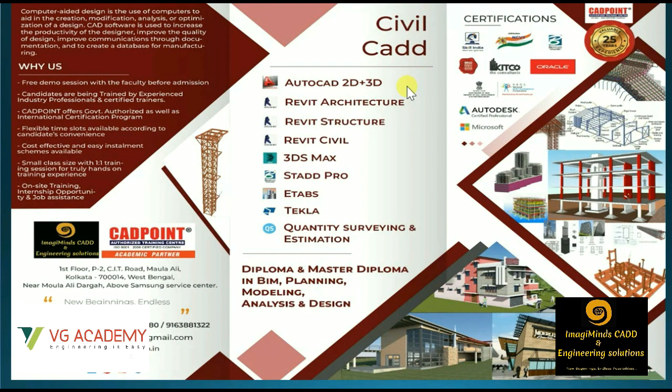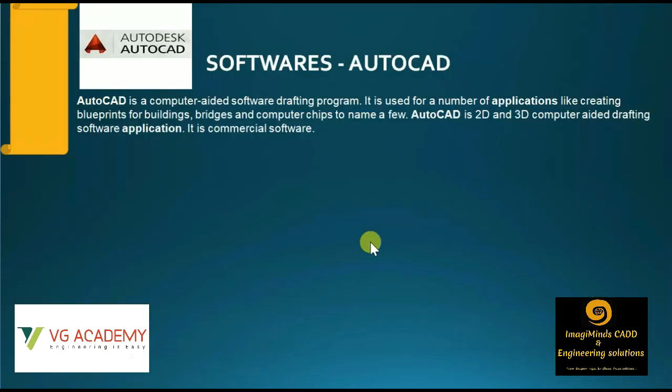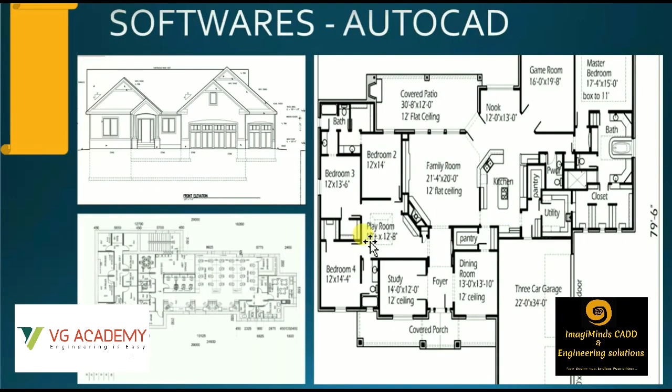If we want to do the drafting of 3D reinforcement detailing, or we want to do 3D modeling of a steel structure, then we will be using Tekla and Revit Structure software. So AutoCAD being the basic software, we'll be starting with AutoCAD. If you want to create any type of 2D drawing, we are doing that with AutoCAD software.